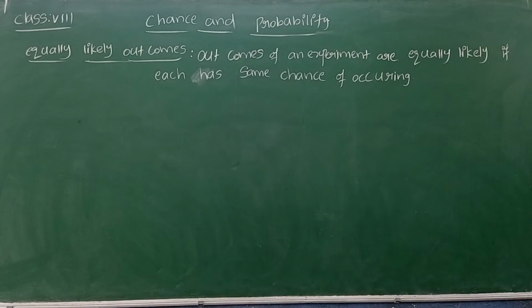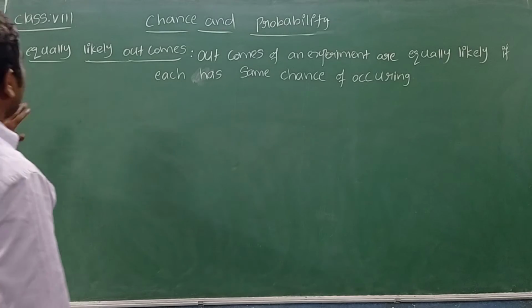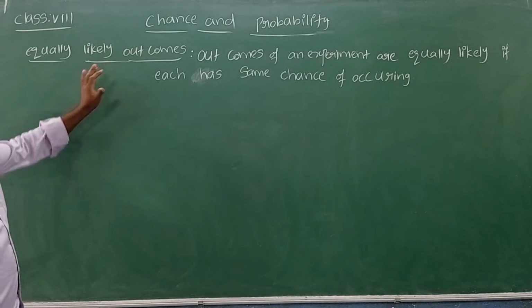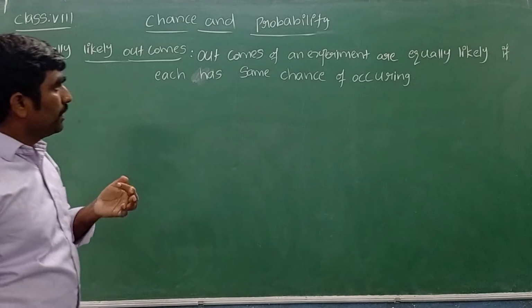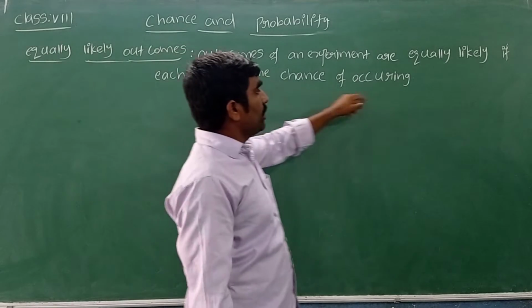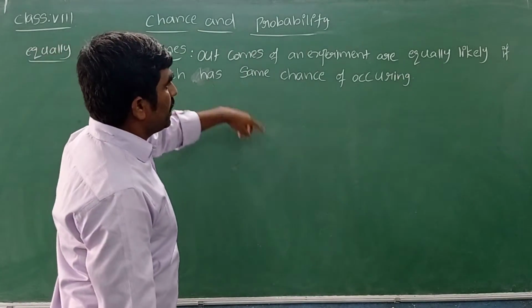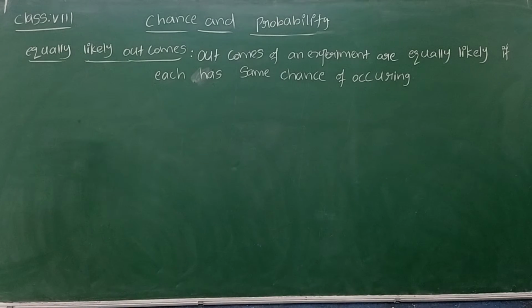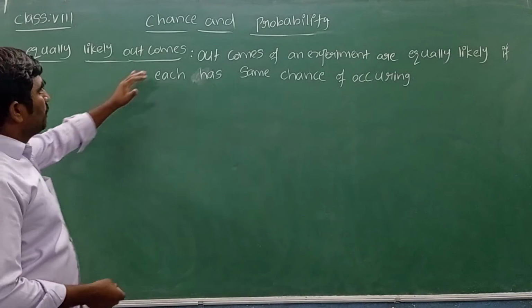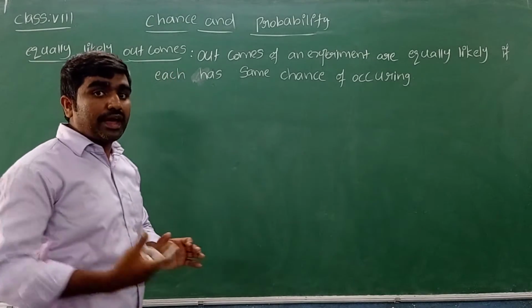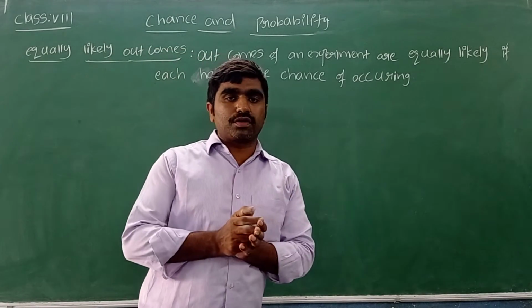Okay, now let's see what is meant by equally likely outcomes. Outcomes of an experiment are equally likely if each has the same chance of occurring. Means what? An experiment has well-defined outcomes.